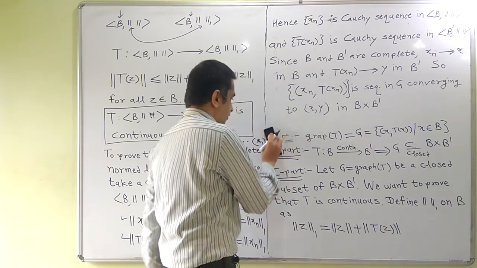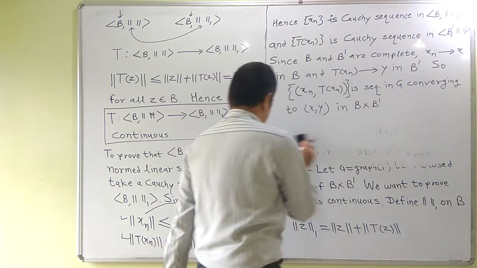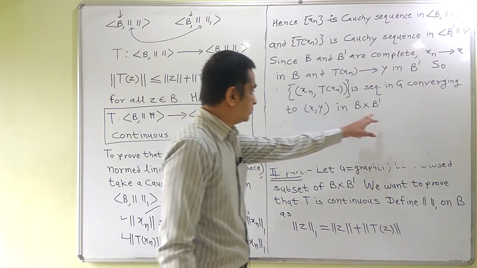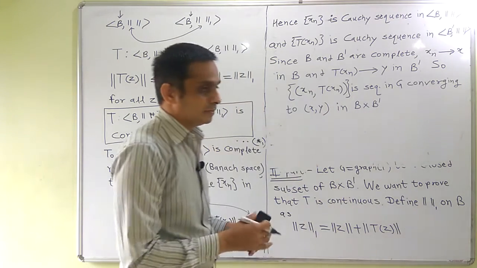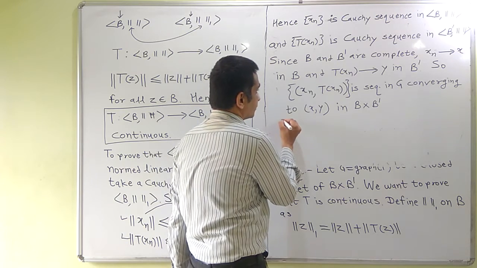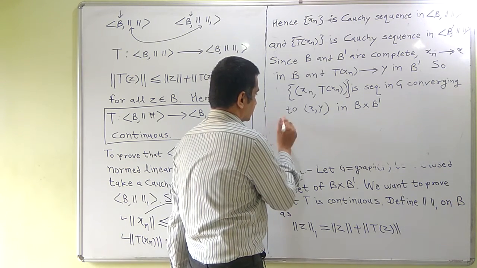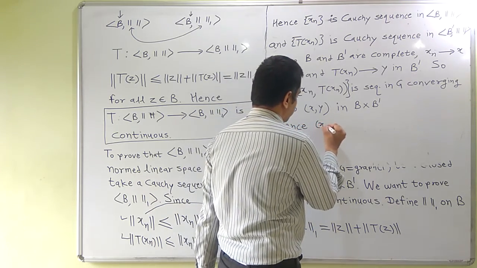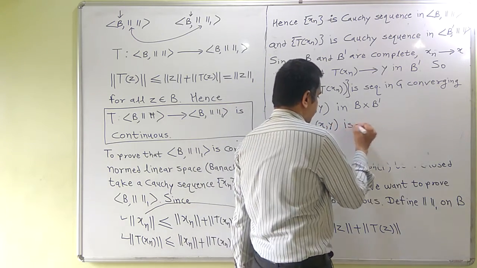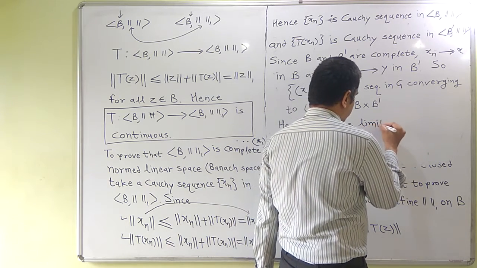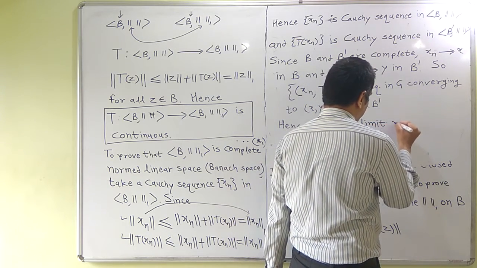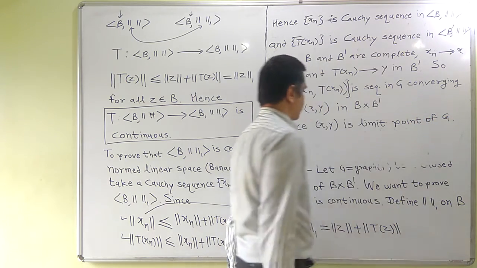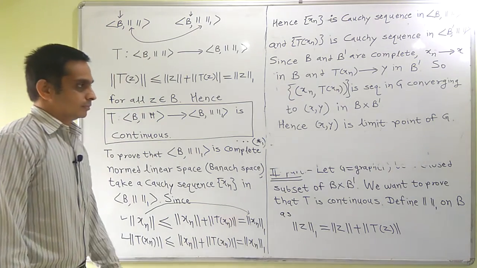Now by definition of limit point, note that we have a sequence (xn, Txn) in G which converges to (x, y) in B cross B dash. So by definition of limit point, hence (x, y) is a limit point of G, which is the graph of T.